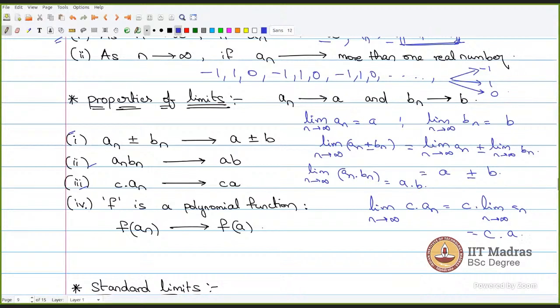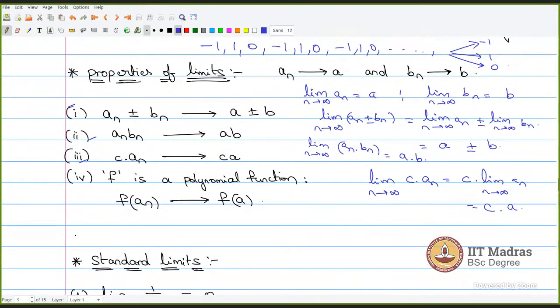And the fourth one is, for quiz 2 it is not important, but when it comes to properties of limits, this is an important thing. If f is a polynomial function, you know what a polynomial function is, right? Let's say a quadratic function, f of an is an square plus an plus 2.